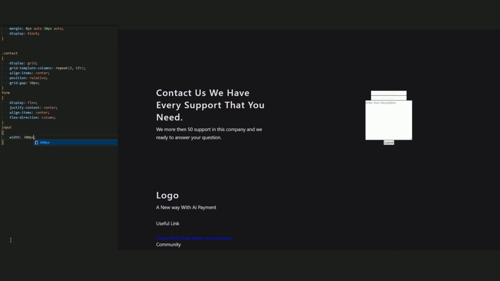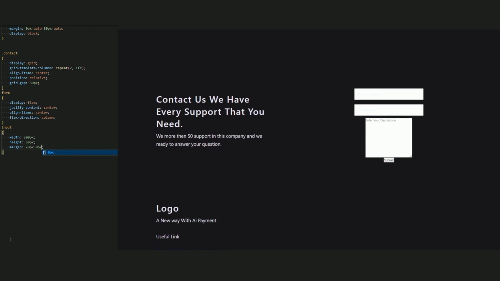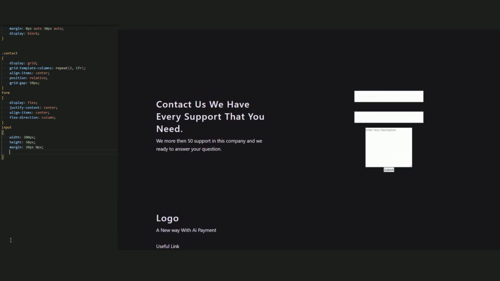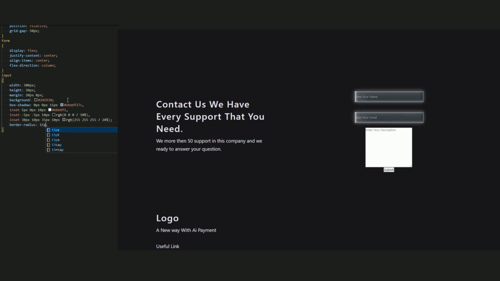Okay, now let's style input. So let's first add the width and the height. Now for width be 300 pixel and for the height be 50 pixel. Margin 20 pixel, 0 pixel for the top and bottom. Now copy background and the box shadow and paste it here. Now add a border radius 15 pixel. Now add a padding 20 pixel to let the placeholder be in the center of the input, as you can see here. Now border 2 pixel solid and the color be gray. Add a transition too.